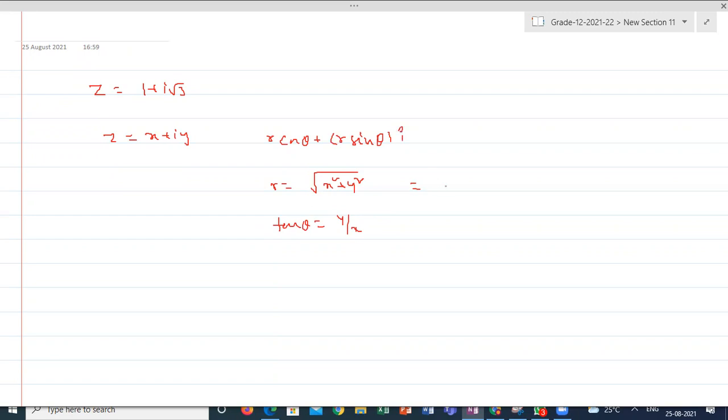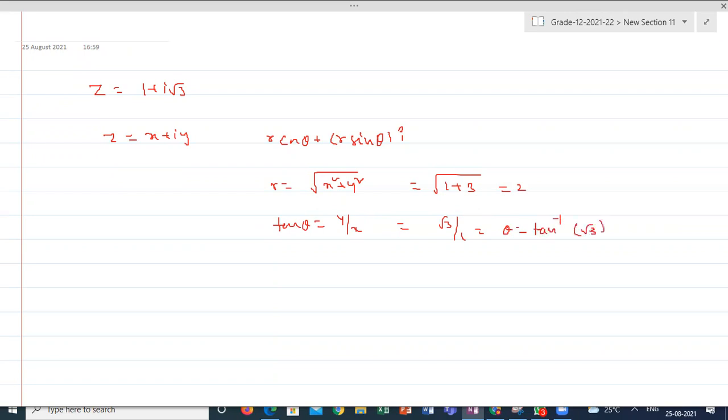So R will be equal to how much? Root of 1 plus root 3 whole square. This will be root 4, that is 2. Root 3 by 1, that is how much? Tan theta is equal to root 3 when? Theta is equal to tan inverse root 3.